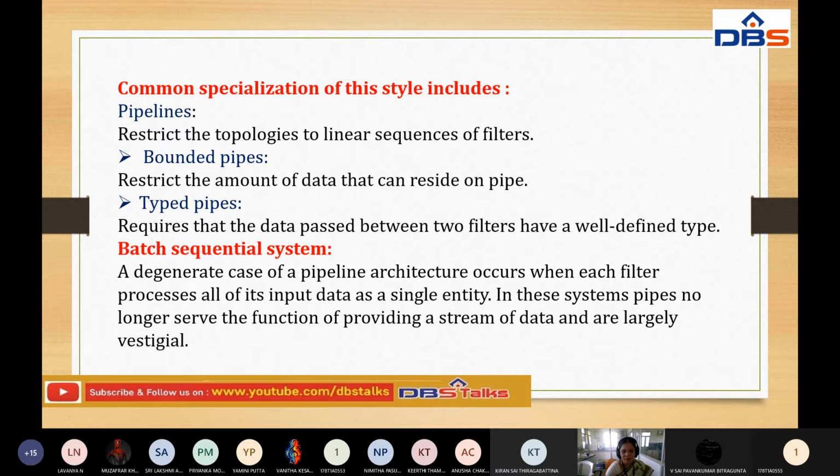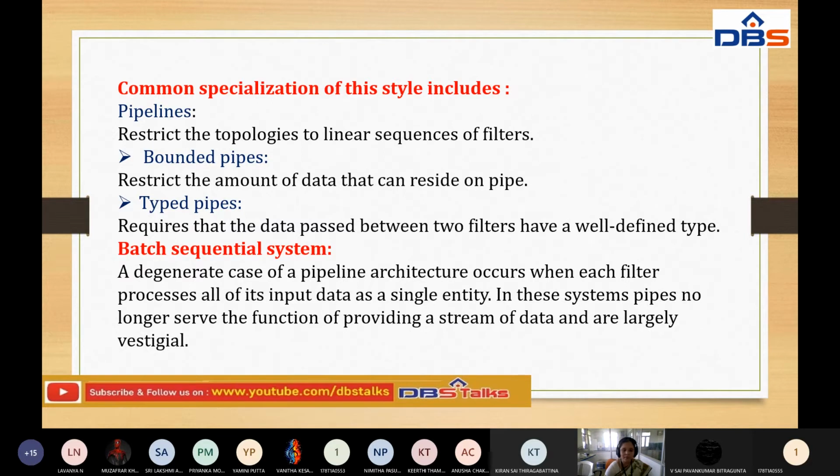We also follow the batch sequential system. The degenerate case of a pipeline architecture occurs when each filter processes all of its input data as a single entity. Each filter's data is treated as a single entity. As usual, the entire data of the particular filter is treated as a single entity. In these systems, pipes no longer serve the function of providing a stream of data and are largely vestigial.